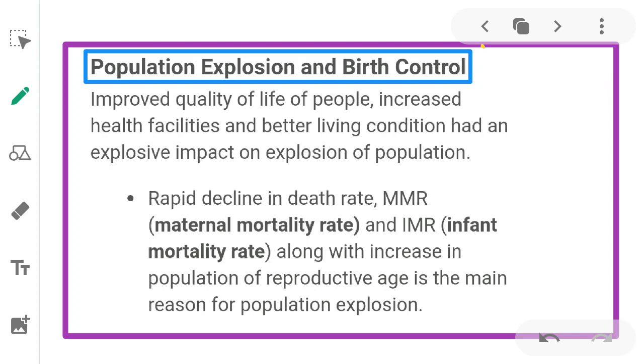The world population rose from around 2 billion in 1900 to about 6 billion by 2000. A similar trend was observed in India too. There is a rapid decline in death rate, MMR, maternal mortality rate, and IMR, infant mortality rate, along with an increase in the population of reproductive age. This is the main reason for population explosion.